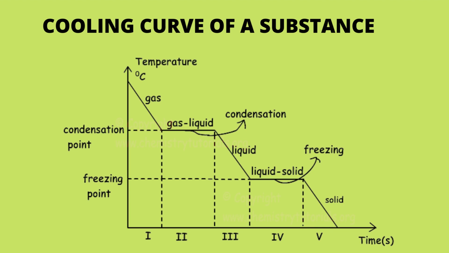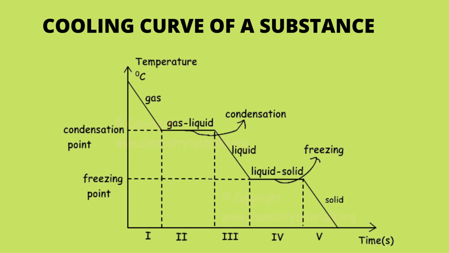And this is a cooling curve of a substance. As you can see here, it starts from gas and it is moving to the liquid and then to solid. Gas to liquid changing phase is called condensation. It's a condensation point. It's constant over there. That's representing the horizontal region. And then it becomes liquid.